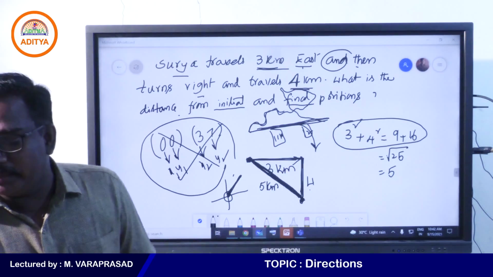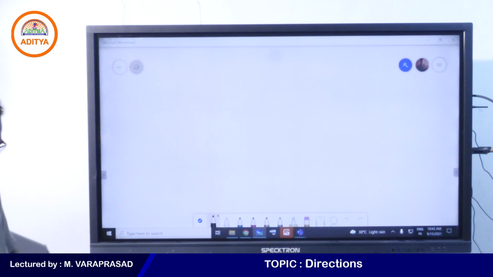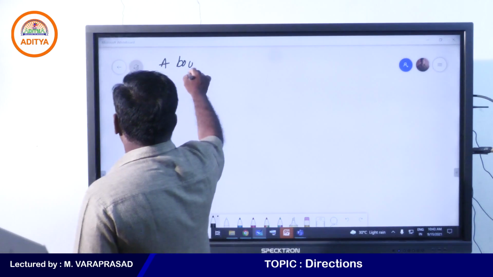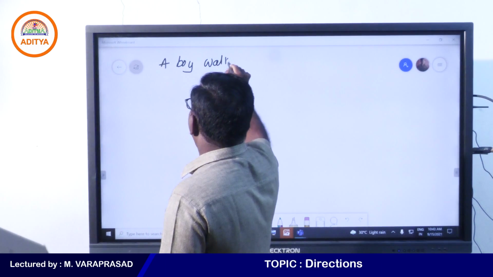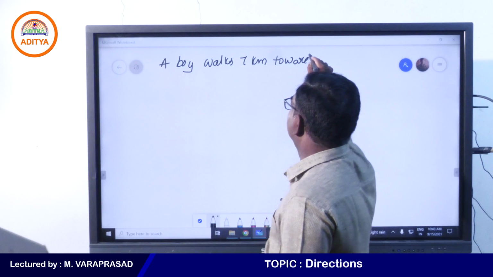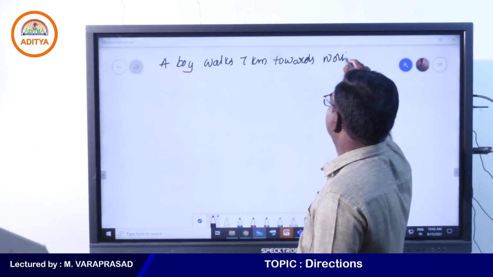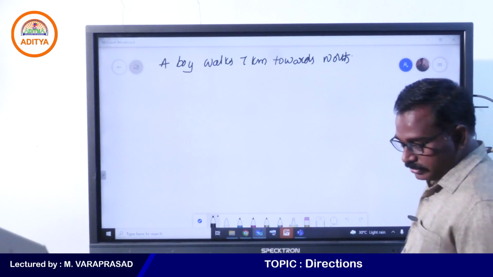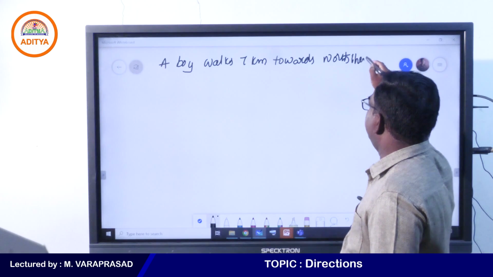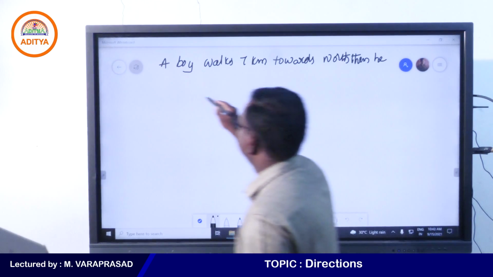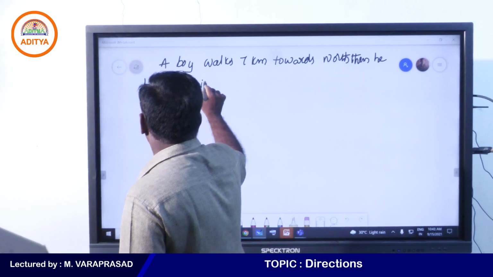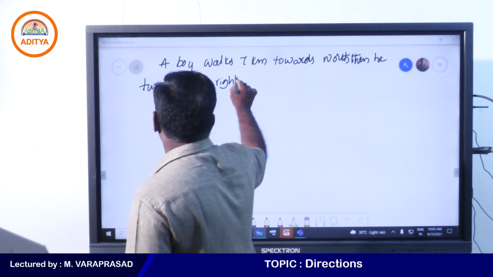One more example I will give. A boy walks 7 kilometers towards north. Then he turns to his right.